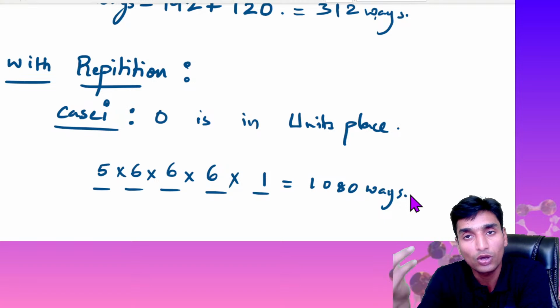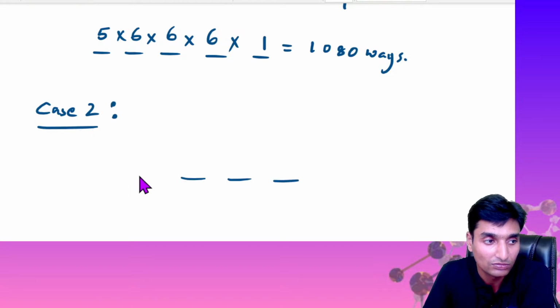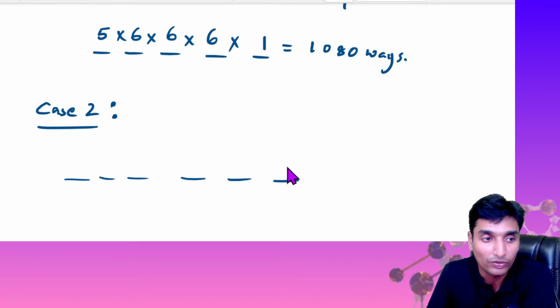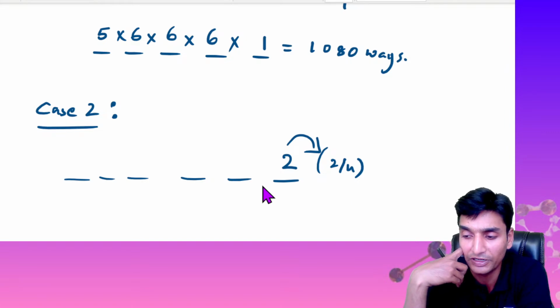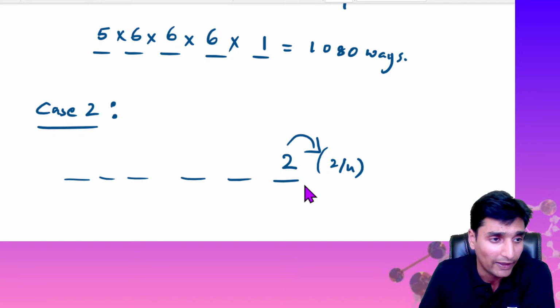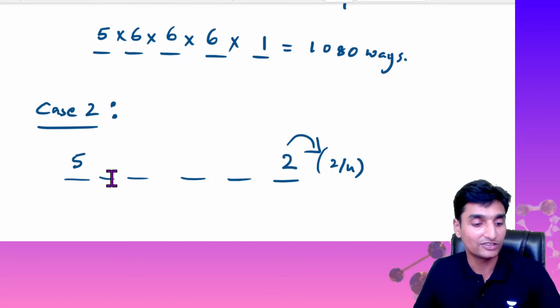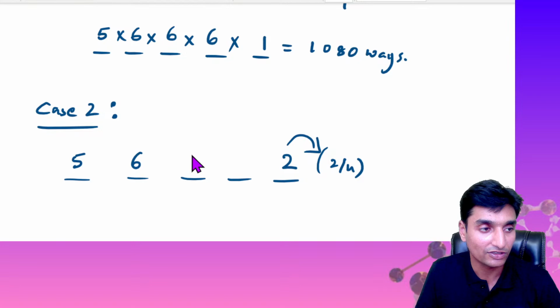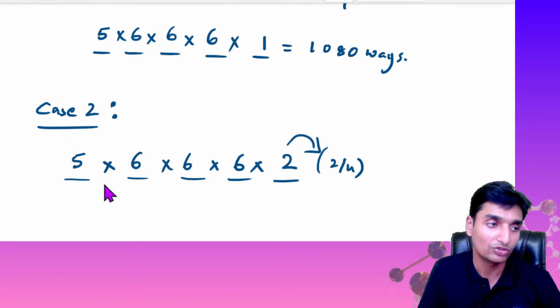Okay, with repetition. Now once again, guys, second case: either 2 or 4 can be substituted in the units position, either 2 or 4. So 2 options are available in the units position. If it has to be an even number, I can substitute either 2 or 4, any one digit, in the units position. And then once again, apart from 0 I can have 5 digits to be substituted. Then all the 6 digits can be substituted in the middle values, 6 and 6 with repetition. Of course, however many times you repeat, you can use as many as you need, that is the meaning.